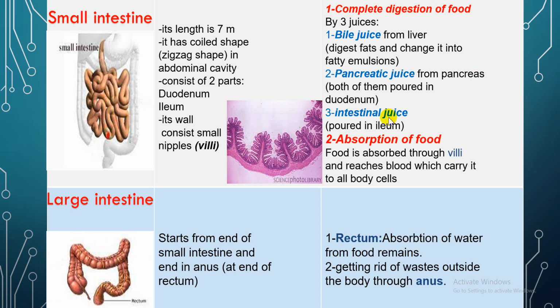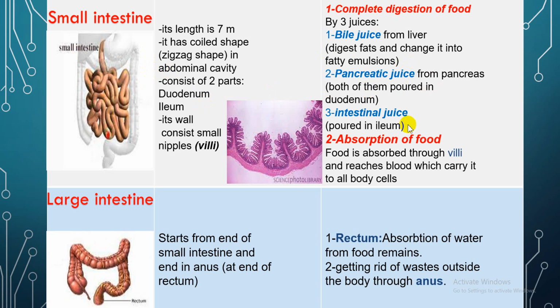What is the function of the small intestine? Complete digestion of food by 3 juices. Bile juice, secreted from the liver, digests fats and changes them into fatty emulsion. It digests fats only. Pancreatic juice, secreted from the pancreas, is poured with bile in the duodenum, the first part of the small intestine.